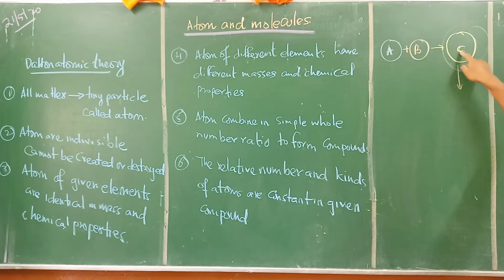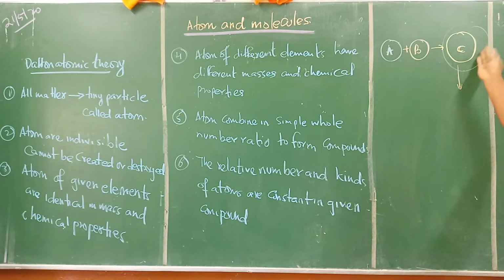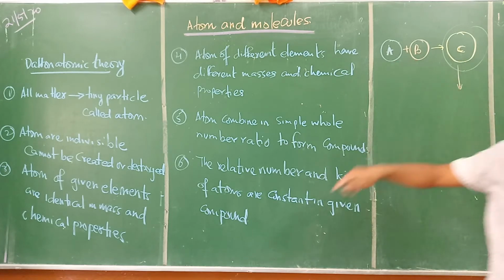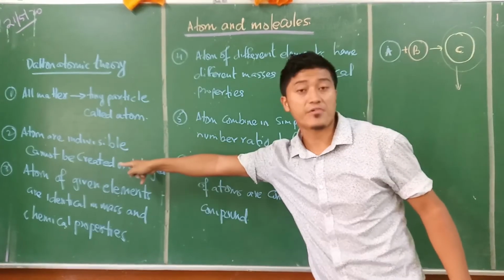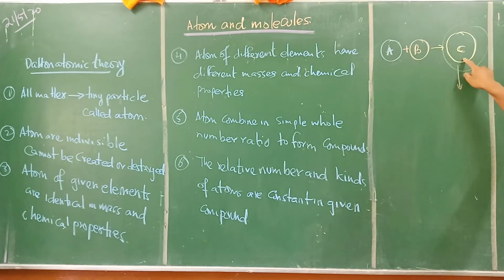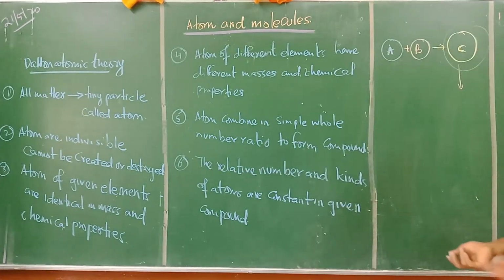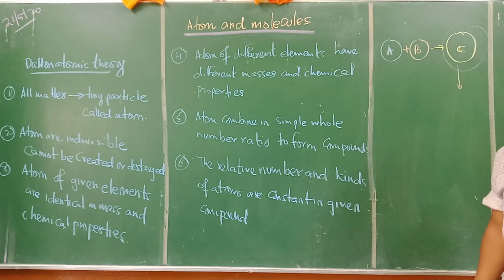Because this C is made up of A and B. Now is there a new kind of atoms coming up over here? No, because this compound C is ultimately made up of A and B. So that means atom cannot be created. Now can you say that this A is missing in this? No, this A and B both are present in that. That means it cannot be destroyed. So there is no formation of new atom, and there is no loss of the pre-existing atom in that.